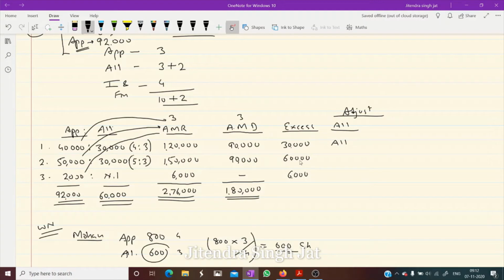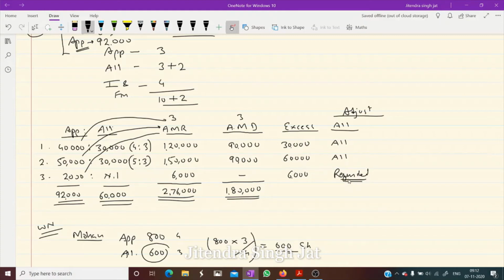Can we adjust 60,000 in allotment? Yes. You can see, children, here 30,000 shares multiplied by 5, 3 fives are 15, 1,50,000 is required in allotment. So this excess money 60,000 can be adjusted in allotment. But here shares are not given. When shares are not given, it is not adjusted. We have not given any share to these 2,000 applicants. They have applied and paid 6,000 rupees for 2,000 shares, but we have not given any share. So their money is to be refunded.